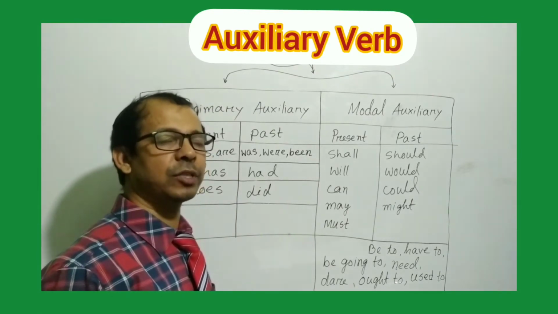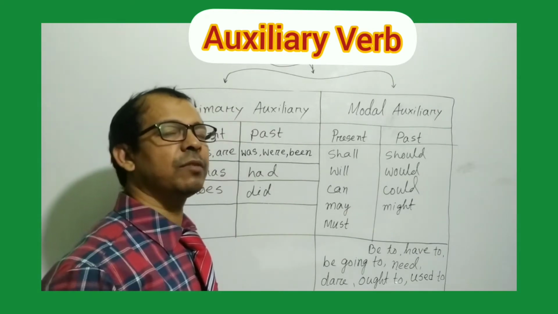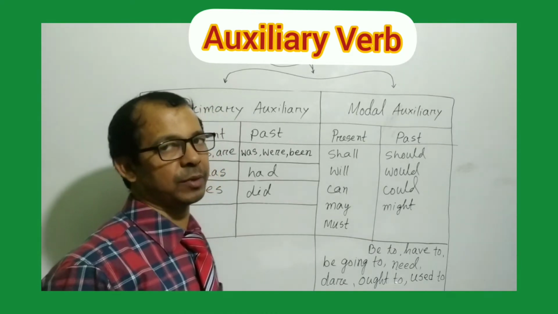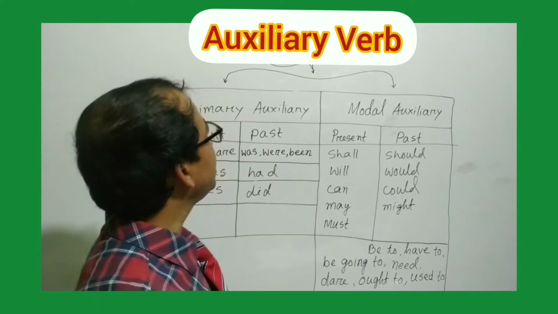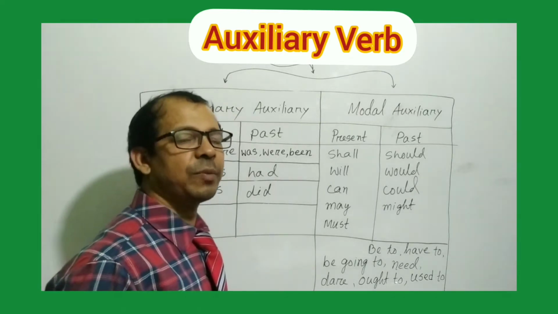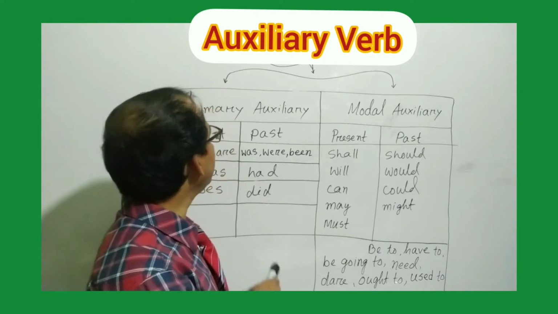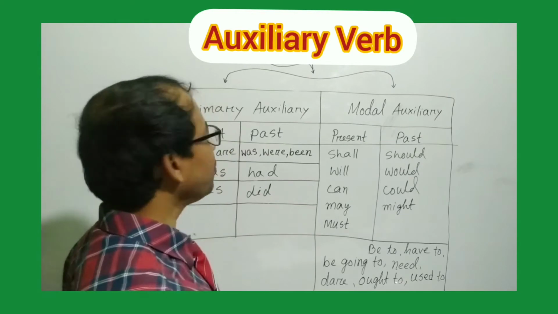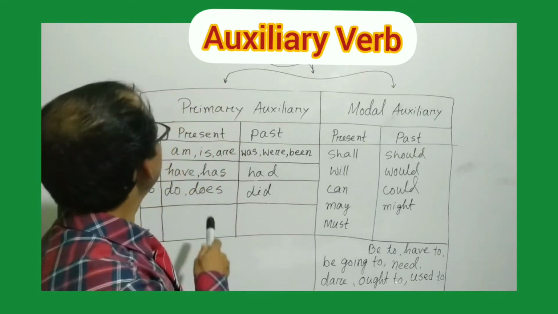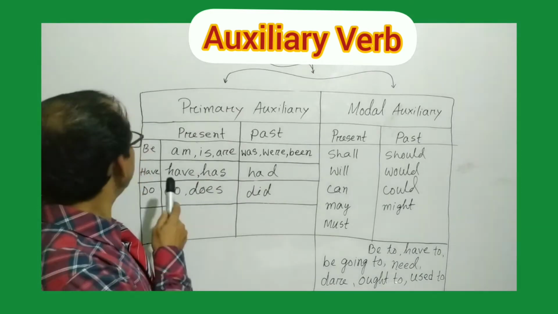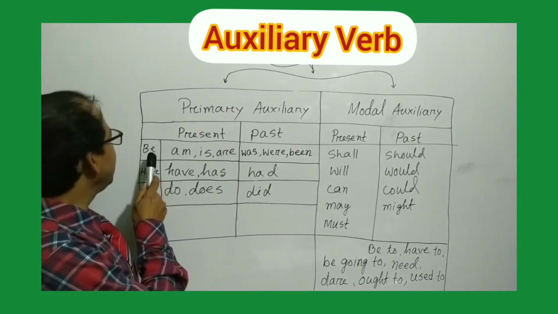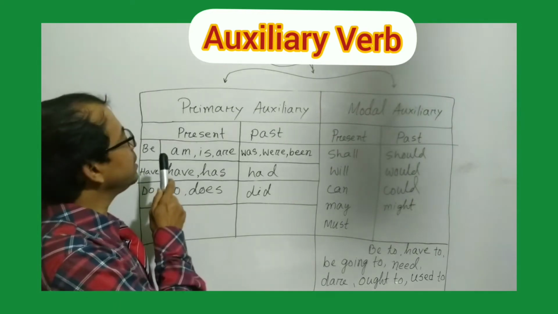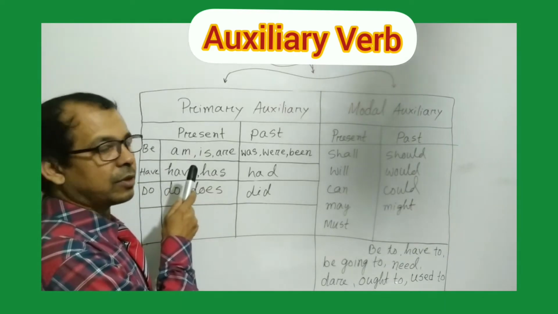Already we have learned the definition of auxiliary verbs. An auxiliary verb is a verb that helps the principal verb to express the full meaning of a sentence. My dear students, auxiliary verb is divided into two types, and they are primary auxiliary and modal auxiliary. What are the primary auxiliary verbs? Primary auxiliary verbs are be, have and do. You know that there are two forms of these verbs.